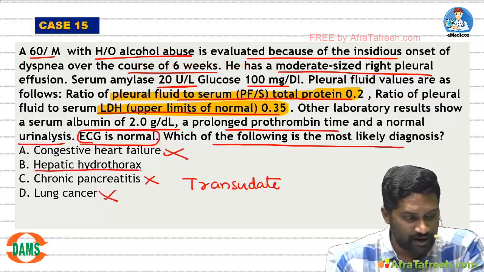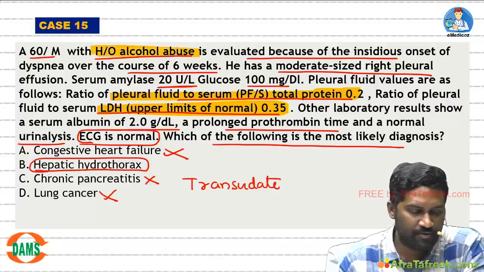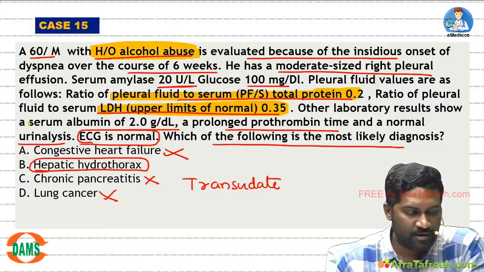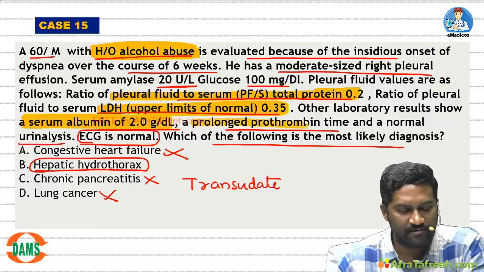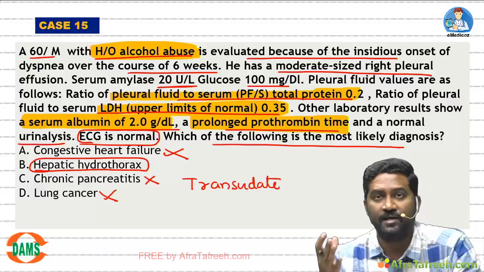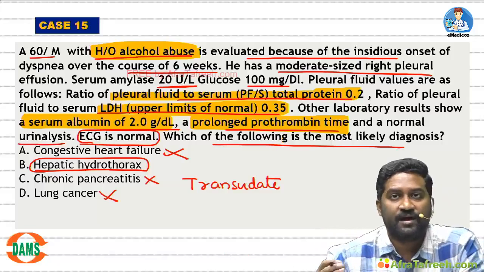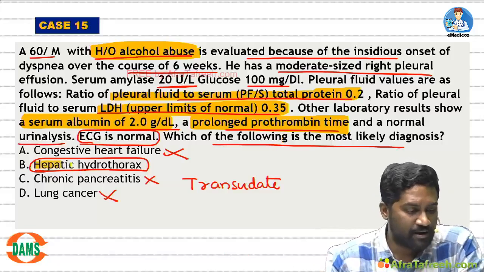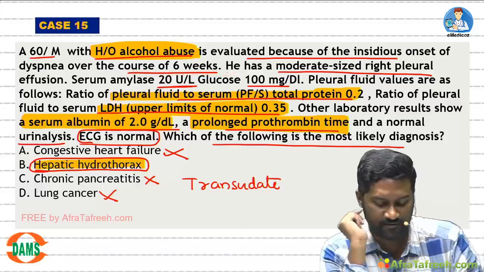Can it be hepatic hydrothorax? Yes, because patient is having alcohol abuse. And your liver is the source of protein. Because liver is not functioning properly, protein is less, and liver is necessary for proper functioning of the clotting mechanism. Because your liver is not functioning properly, the clotting mechanism is also not good. So that's why the answer here will be hepatic hydrothorax. Hepatic hydrothorax means pleural effusion due to liver disease.